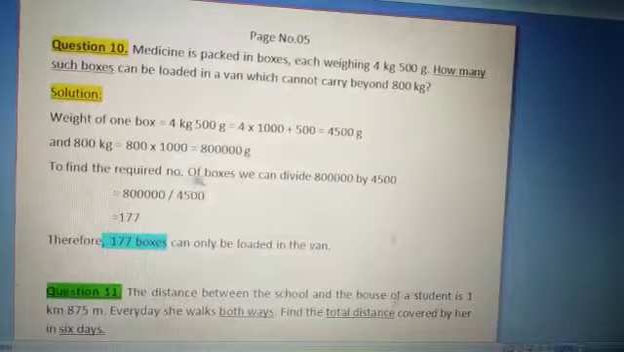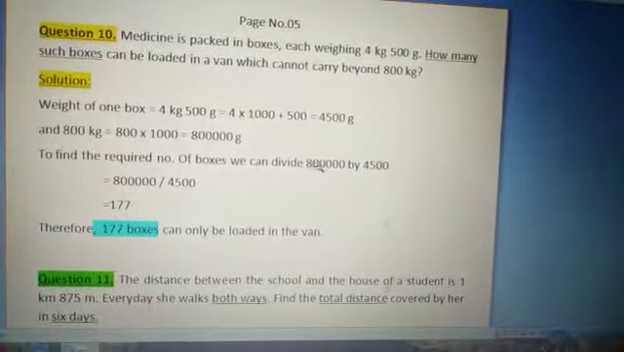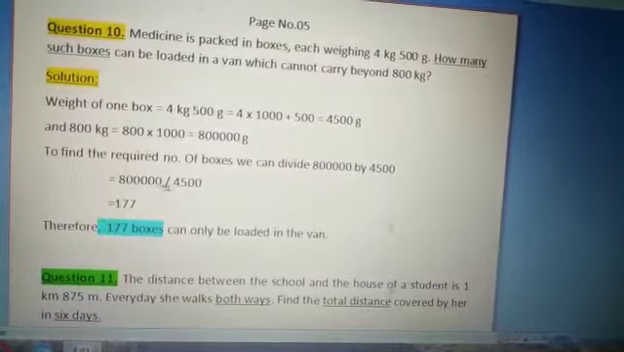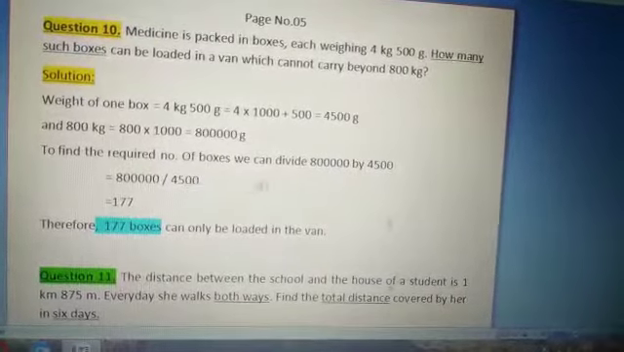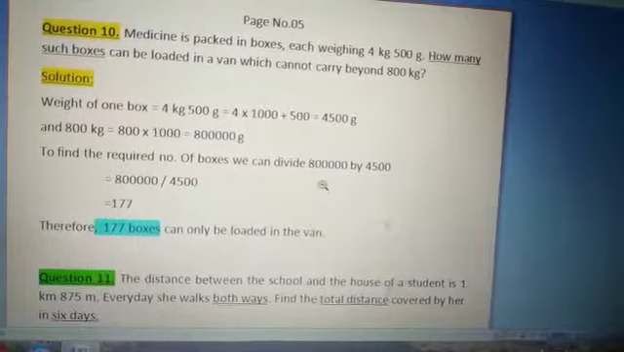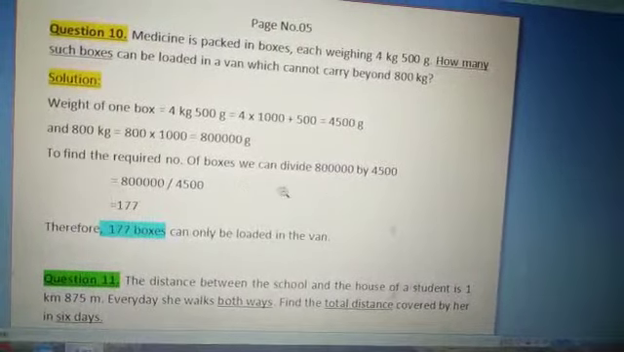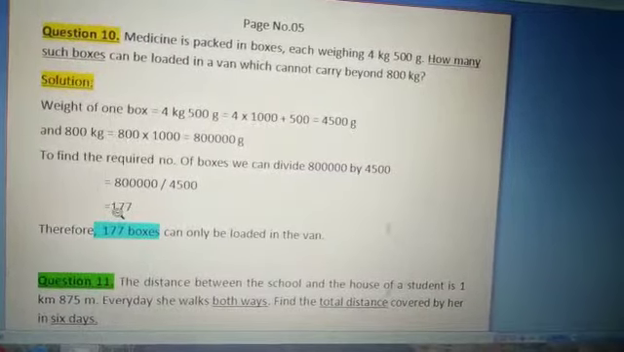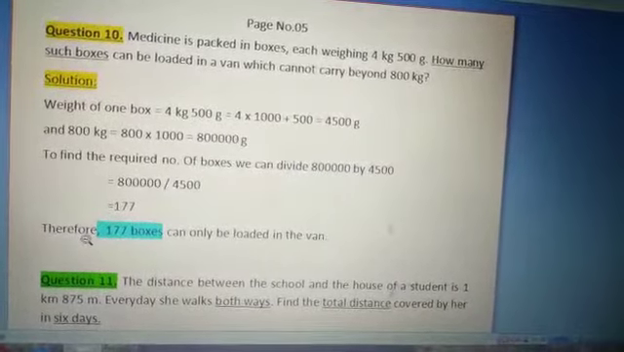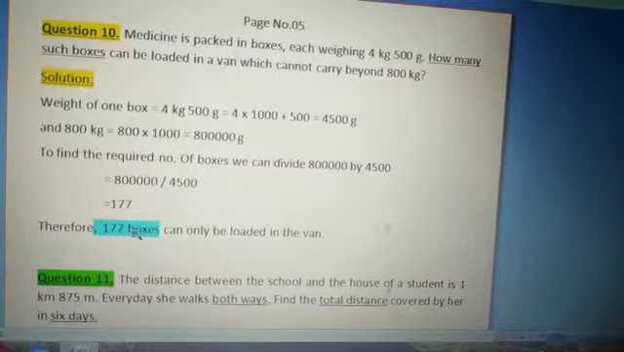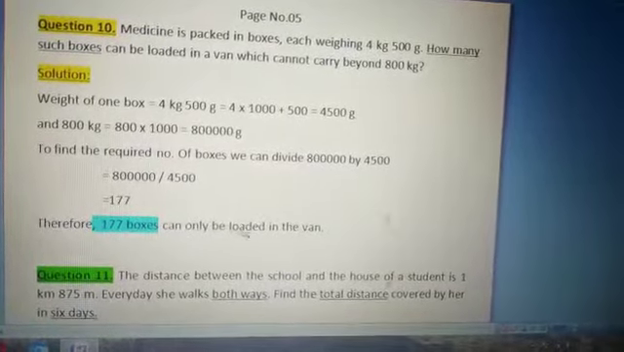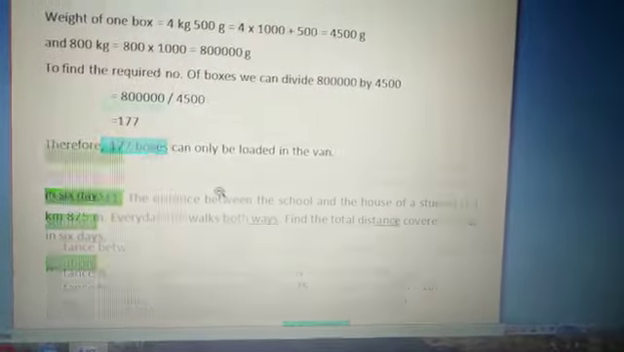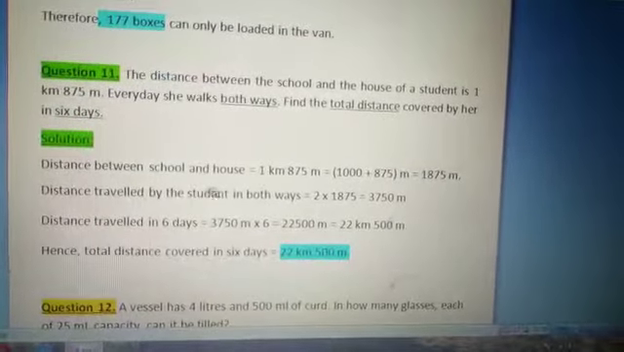To find the required number of boxes, we divide 8 lakh by 4500. After doing the division in the rough, let's check your answer. The quotient will become 177. Therefore, only 177 boxes can be loaded in the van. Let's come forward to the next question, number 11.